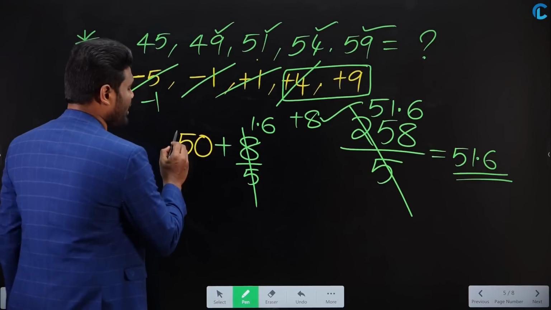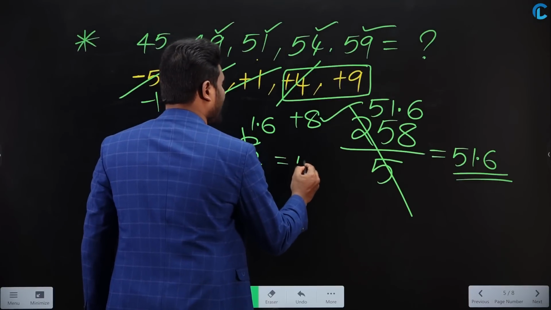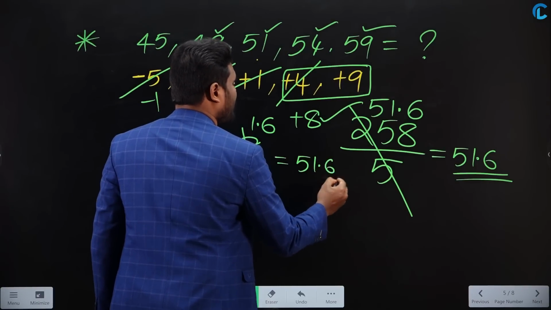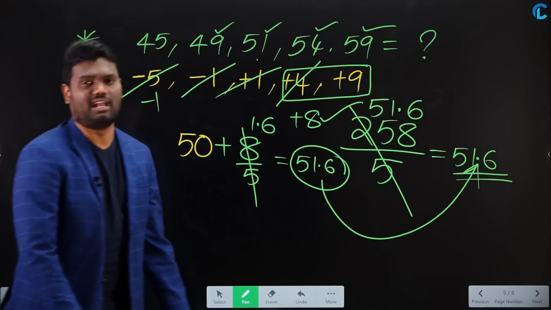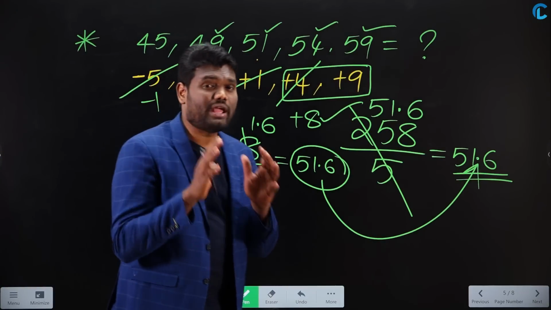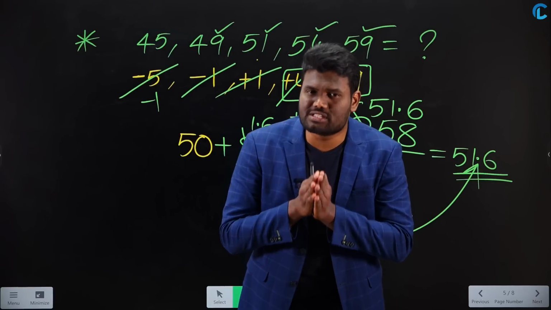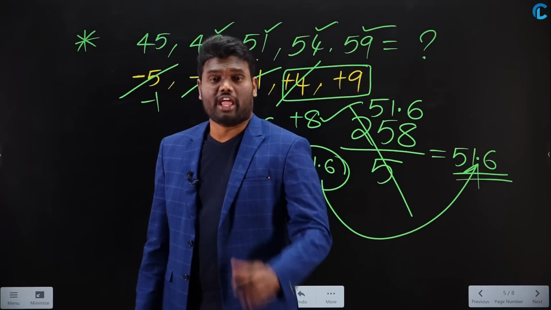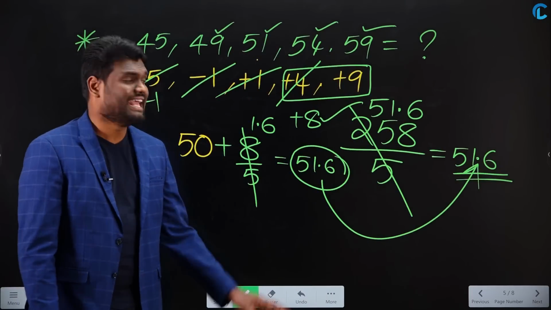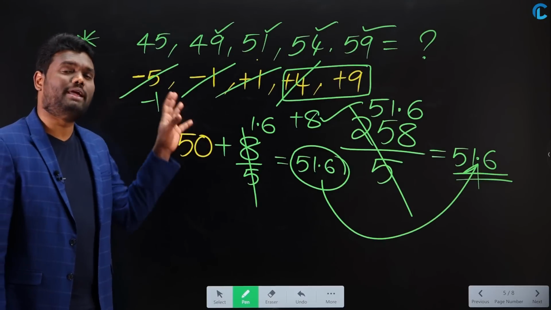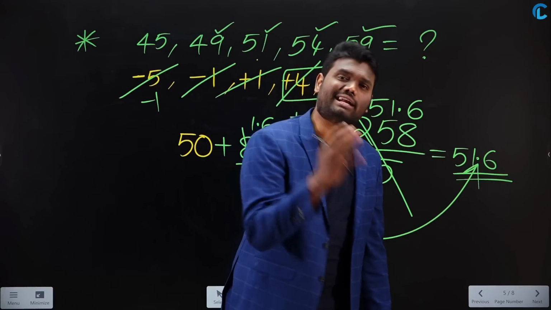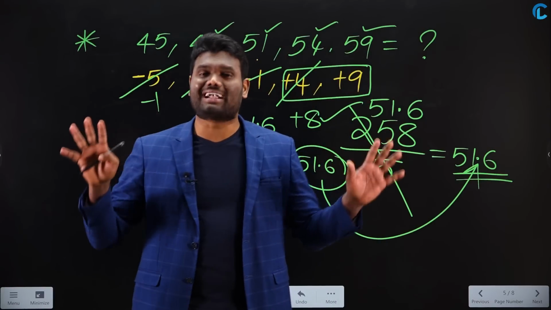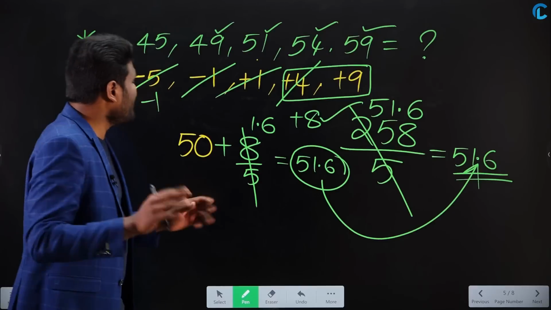So average is going to be 50 plus 1.6, which is 51.6, which is exactly the same as whatever we got earlier. Yes or no? This is really simple. Just use the concept of equal distribution. If we use the concept of equal distribution, then calculating average will be very simple. Whether the given series is in arithmetic progression or not, it doesn't matter really.